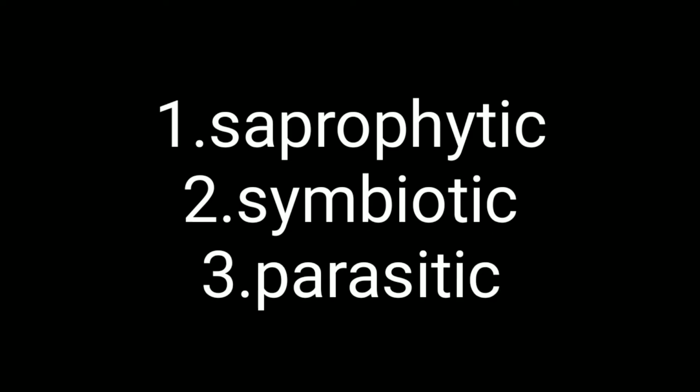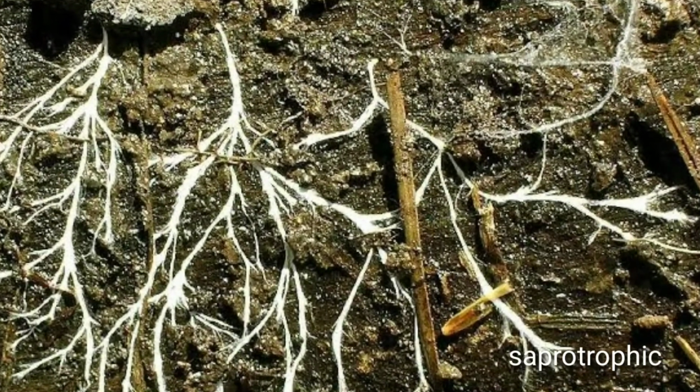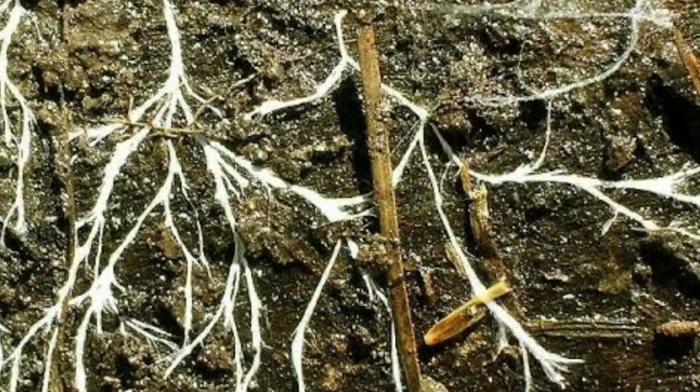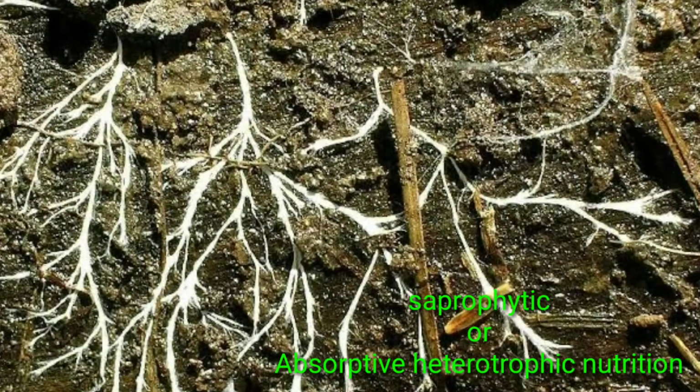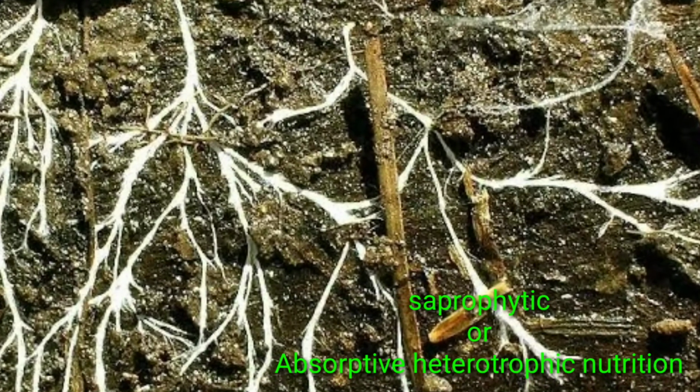Now, let us see the nutrition in fungi. Fungi constitute a unique kingdom of heterotrophic organisms. Fungi do not have chlorophyll, hence cannot manufacture their food. Fungi show 3 types of heterotrophic nutrition: saprophytic, parasitic, and symbiotic. Fungi which absorb soluble organic matter from dead substrates are called saprophytes or saprotrophic, or absorptive heterotrophic nutrition.